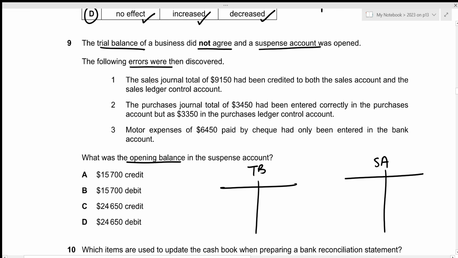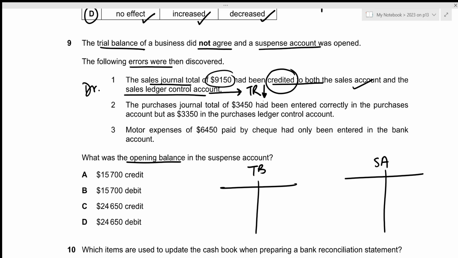Okay. The first error is that the sales journal total of 9,150 had been credited to both the sales account and the sales ledger control account. Remember that the sales ledger control account can basically be understood as our trade receivables account, right? Within the sales ledger control account, we always include the sales value on the debit side. But instead, in this case, we have credited it to the sales ledger control account as well. This will understate our trade receivables value, right? So instead of entering it on the correct side, we entered it on the opposite side.